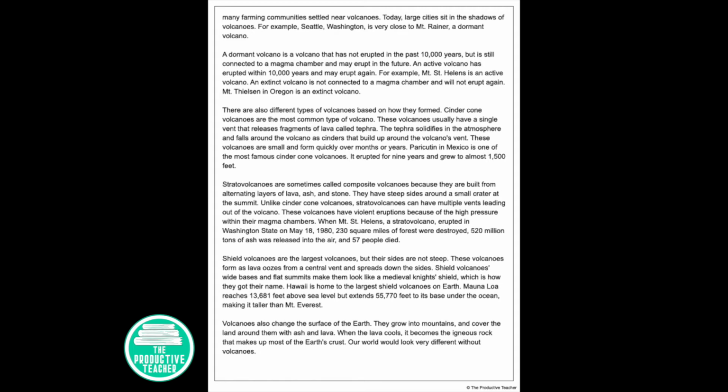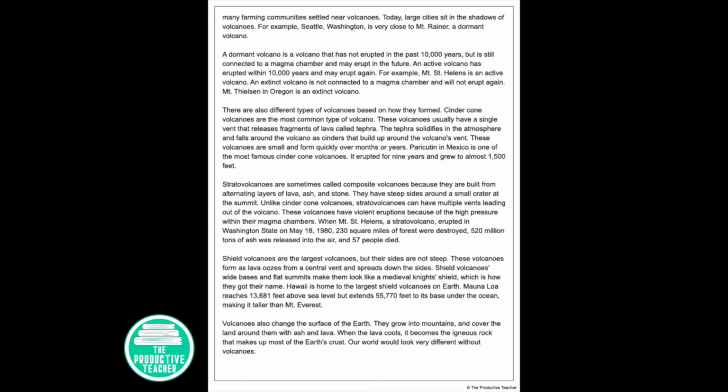There are also different types of volcanoes based on how they formed. Cinder cone volcanoes are the most common type of volcano. These volcanoes usually have a single vent that releases fragments of lava called tephra. The tephra solidifies in the atmosphere and falls around the volcano as cinders that build up around the volcano's vent. These volcanoes are small and form quickly over months or years. Paricutin in Mexico is one of the most famous cinder cone volcanoes. It erupted for 9 years and grew to almost 1,500 feet.